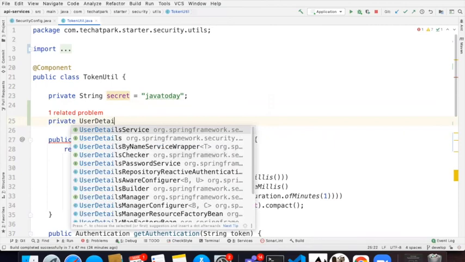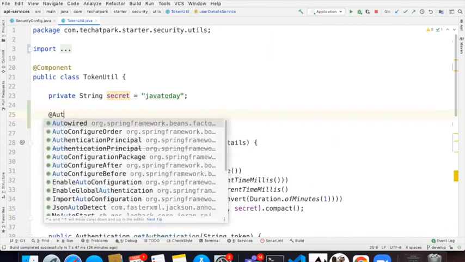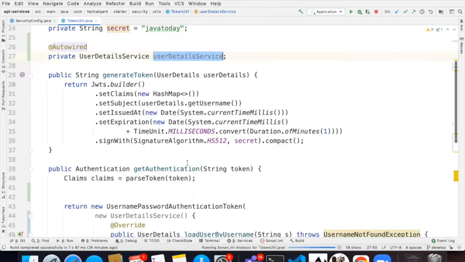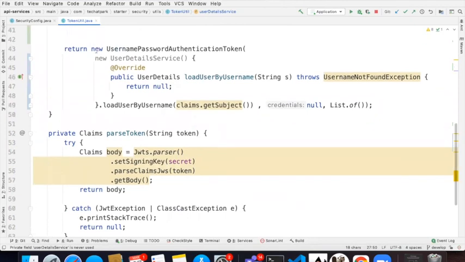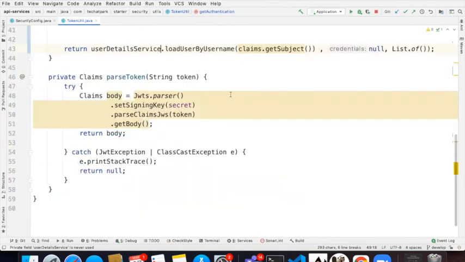This you can see in many production applications. At least I have seen it in many applications, where they will simply do an autowire because of code simplicity. Why should I do a lot of complexities? Let us keep it very simple. Keep it simple principle. Now I'm just going to load the username. I don't need to pass extra things. Simple code.